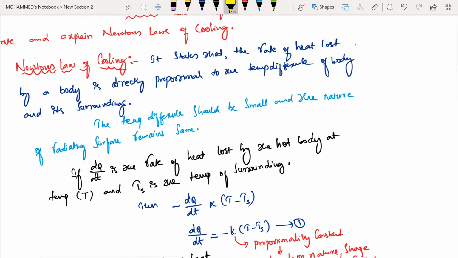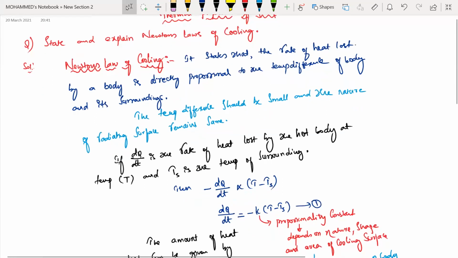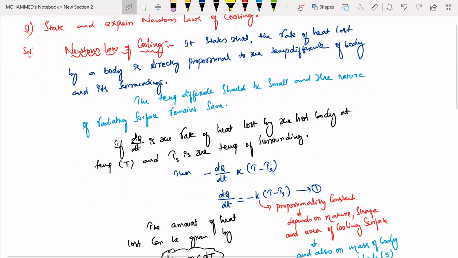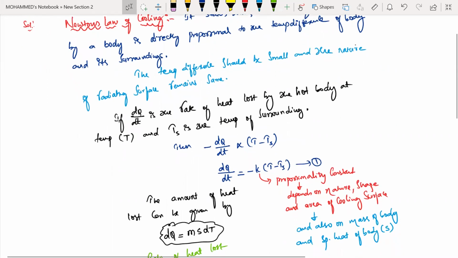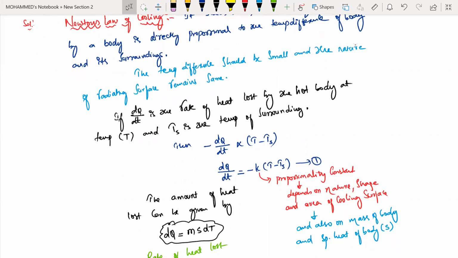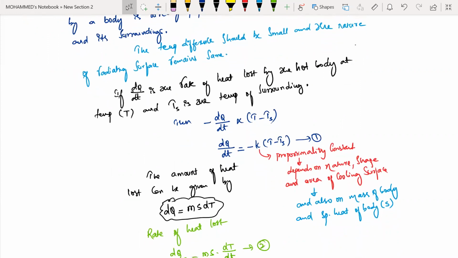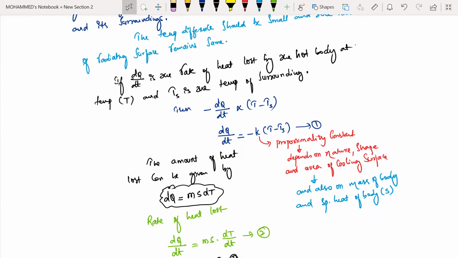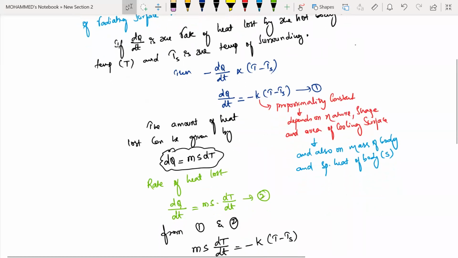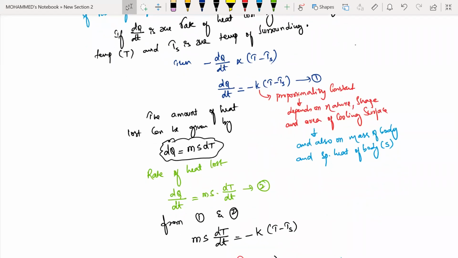If you have any doubt, please let me know. In thermal properties of matter, Newton's law of cooling states that the rate of heat lost by a body is directly proportional to the temperature difference of the body and its surrounding. The temperature difference should be very small and the nature of the radiating surface should remain the same. dQ by dt is the rate of heat lost by the hot body at temperature T, and Ts is the temperature of the surrounding. As it is a loss, I write it with a minus sign: minus dQ by dt is proportional to T minus Ts. Removing the proportionality, we get some constant k, which depends upon the nature, shape and area of the cooling surface, and also on the mass of the body and the specific heat of the body.